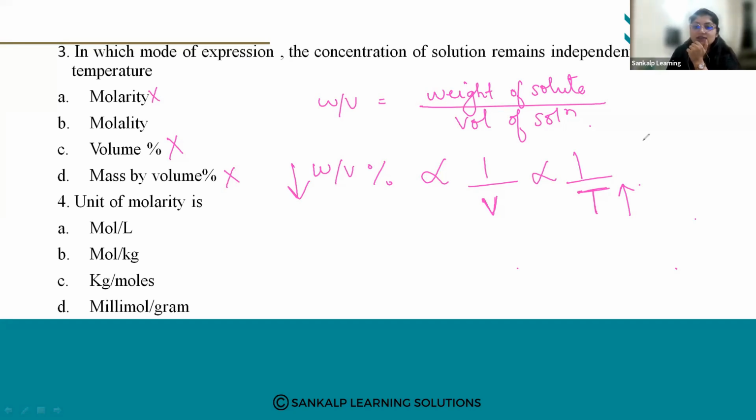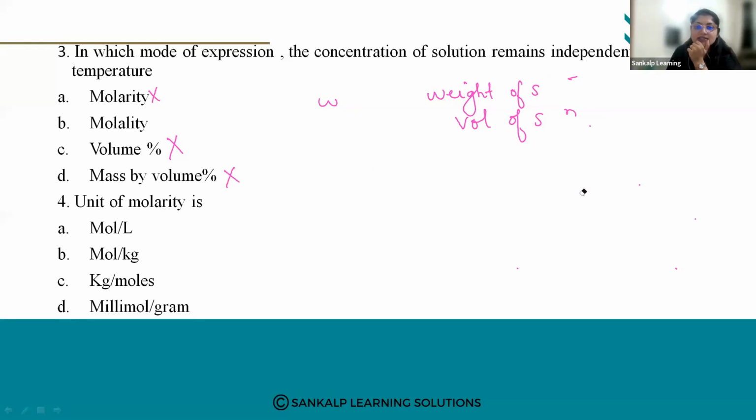Now our next one is molality. What is molality? We are seeing the definitions of these concentration terms also. So what is molality?